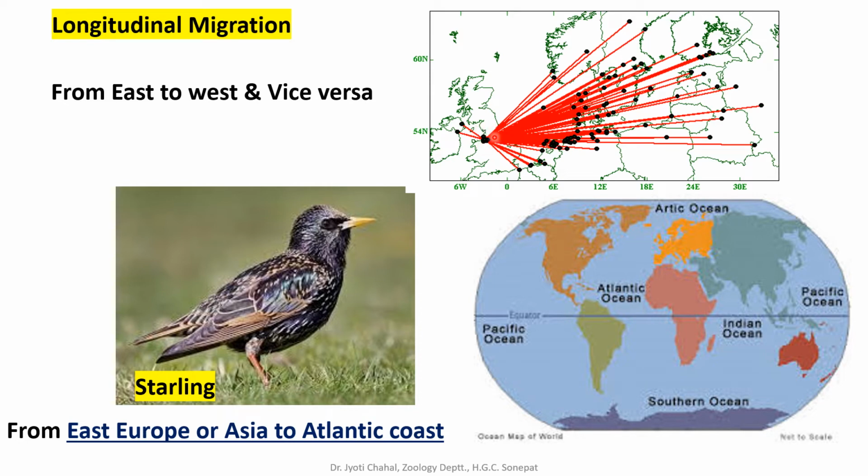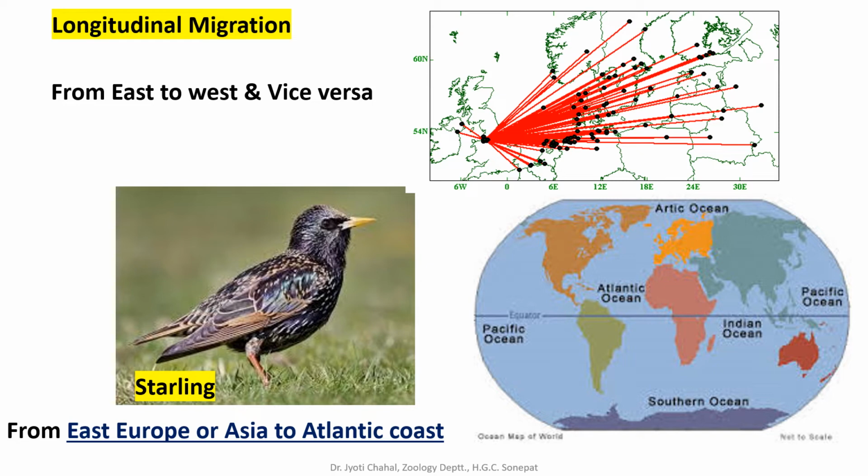So this is longitudinal migration, which is commonly shown by some starlings, and here is a picture of the common starling. These starlings migrate from East Europe or Asia to the Atlantic coast. In this map, this orange portion is Europe and this grayish portion is Asia. So these starlings will migrate from the east portion of Europe, that means from here, to the Atlantic coast. Now this is the Atlantic Ocean, so they will migrate to the coastal region here. So let me show you by some.